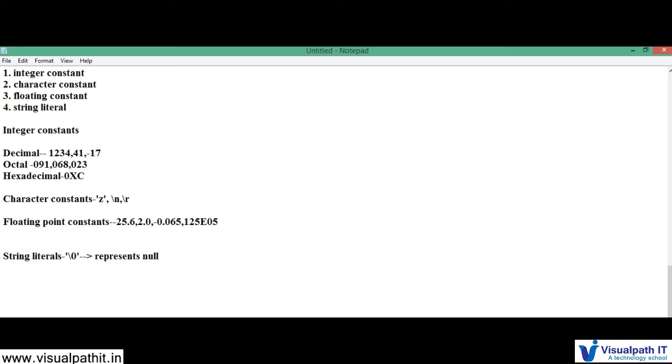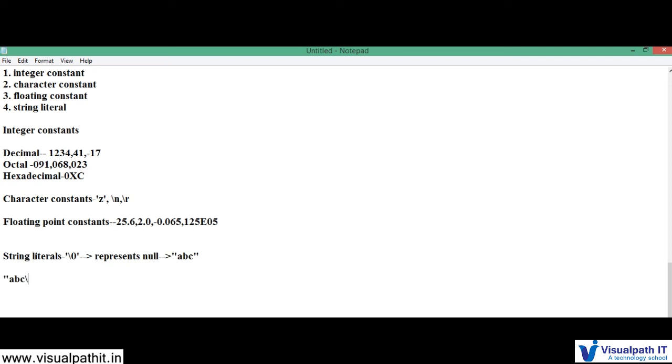Am I right? Okay, and within double quotes, if I give ABC, what happens? That is also a string constant. Okay, double quotes, ABC, double quotes. But what happens if I give something like this?